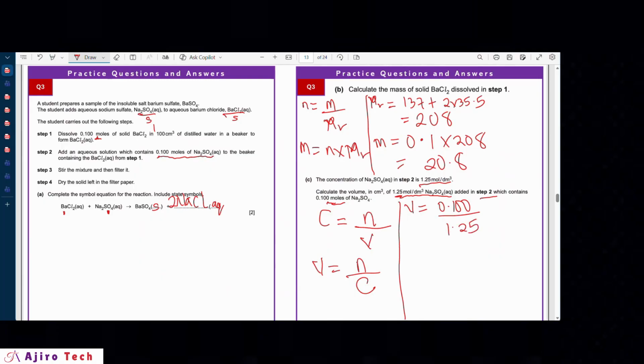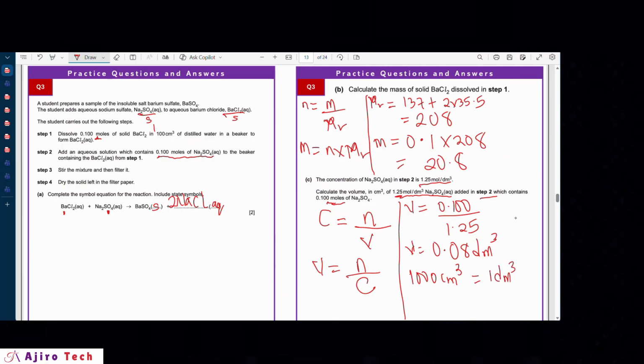All right, so let's divide this and let's see what we have. So I'm going to use the calculator again. 0.100 divided by 1.25. So I have V to be 0.08 dm cube. But the question wants it in cm cube, remember, so we have to convert now. 1000 cm cube is equivalent to 1 dm cube.